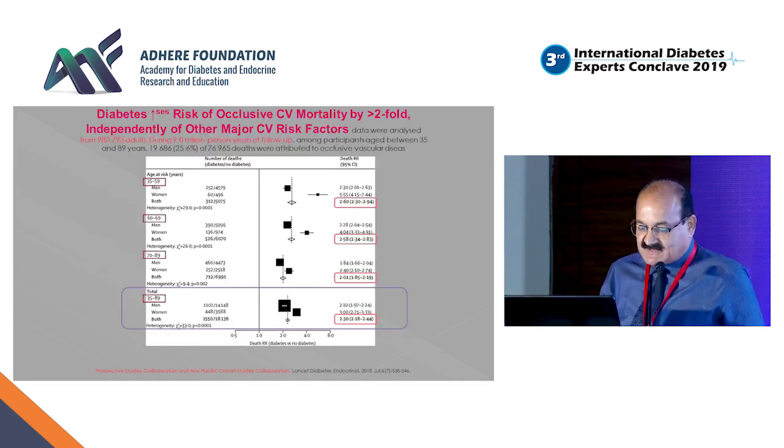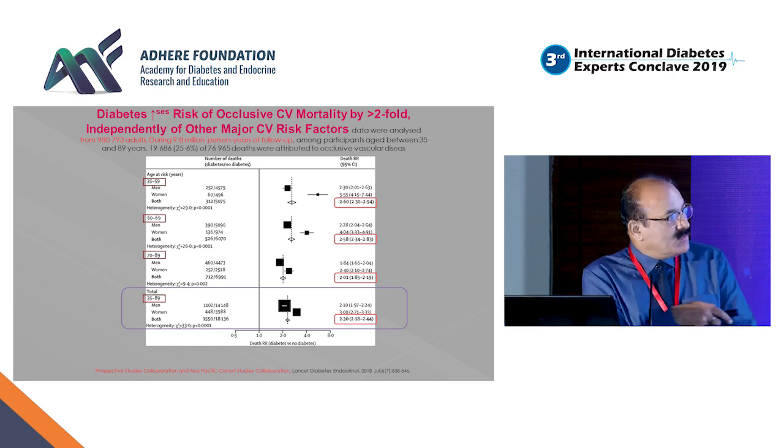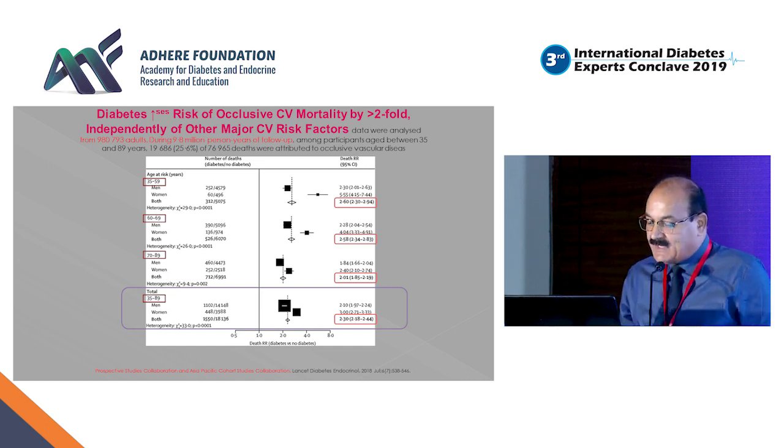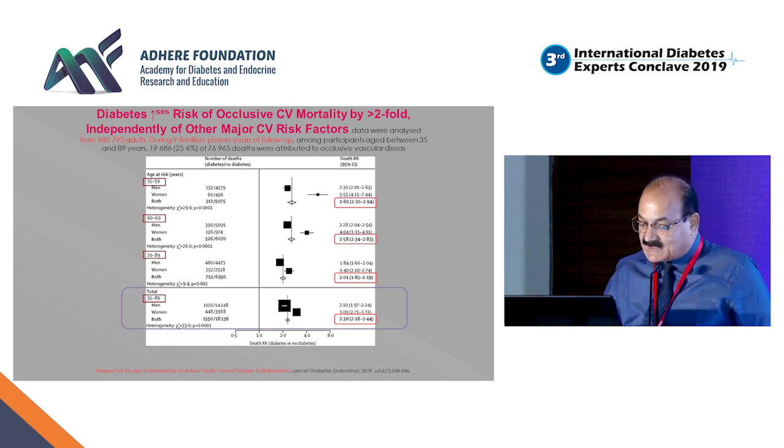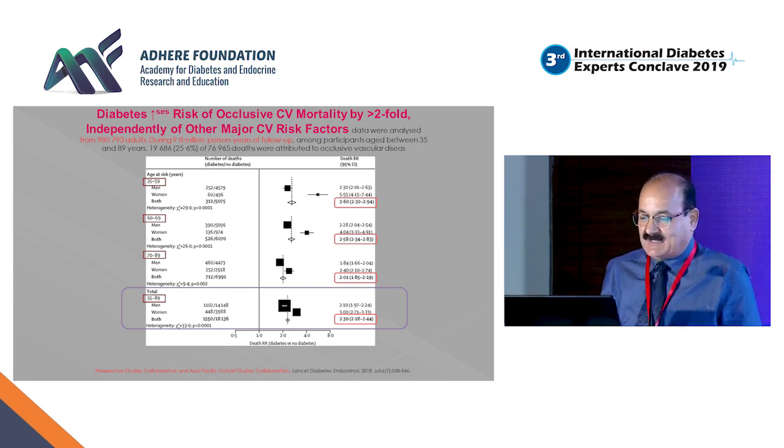Again, in this prospective studies collaboration and the Asia Pacific Cohort Studies Collaboration, they've shown that diabetes increases the risk of occlusive CV mortality by more than twofold, and it is independent of major CV risk factors, and more so in the age group between 35 to 89, where you could see the hazard ratio goes up by almost 2.3 versus placebo.